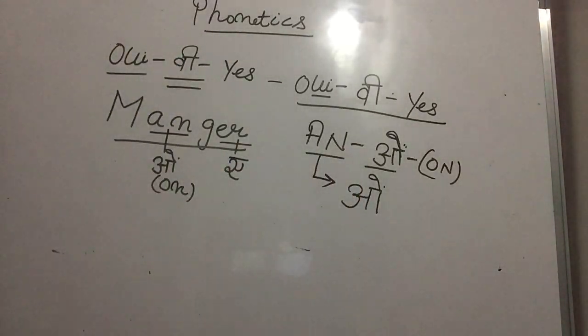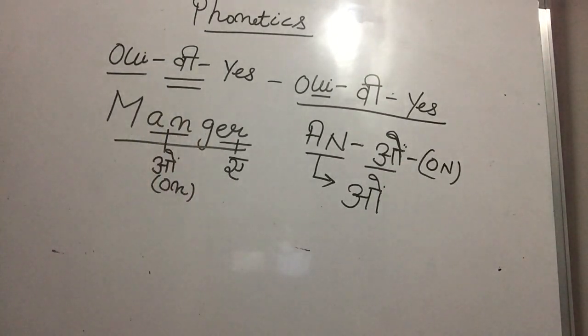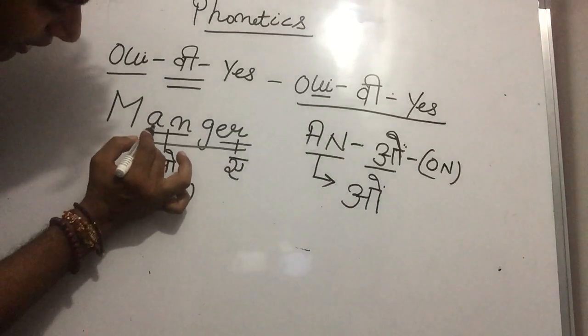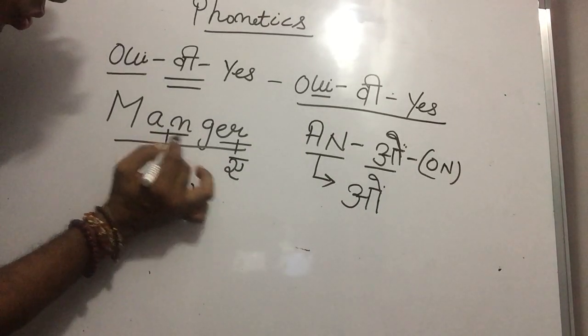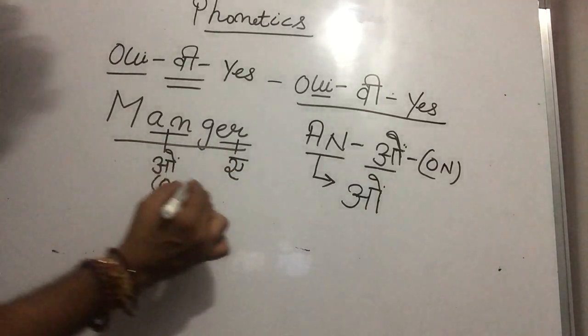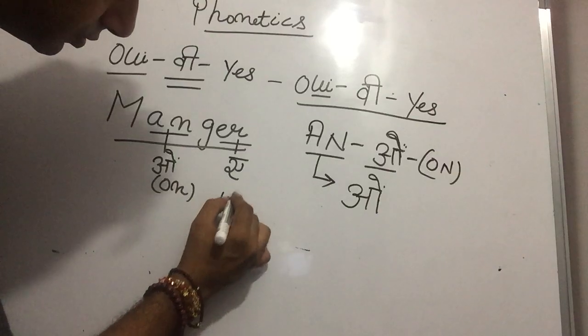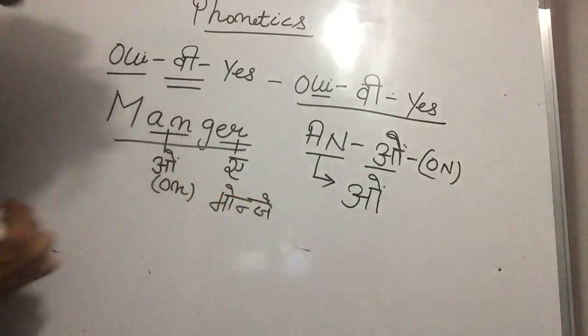Right, Paji? So here we have the word M-A-N-G-E-R. Here the AN sound is on. The ER sound is A. So here we have manger. Write it like this.